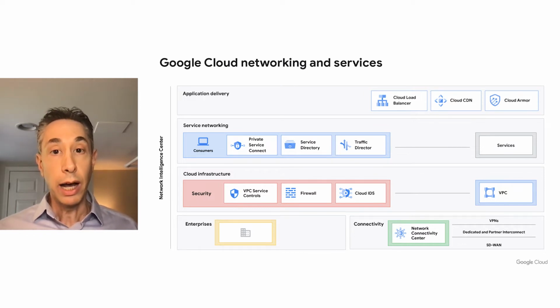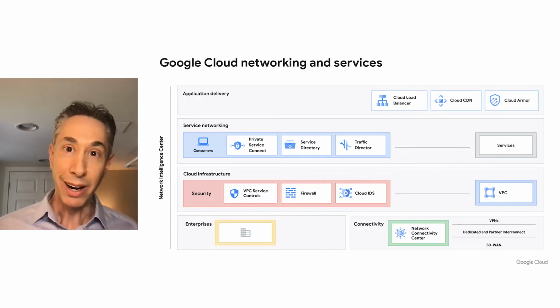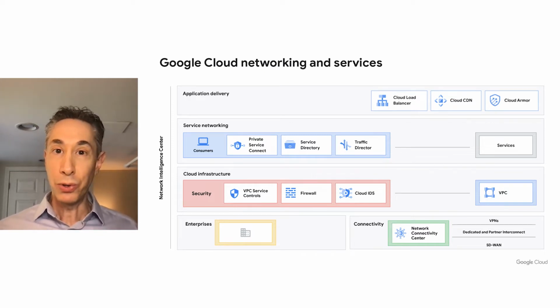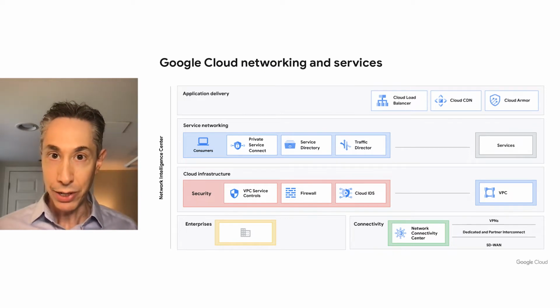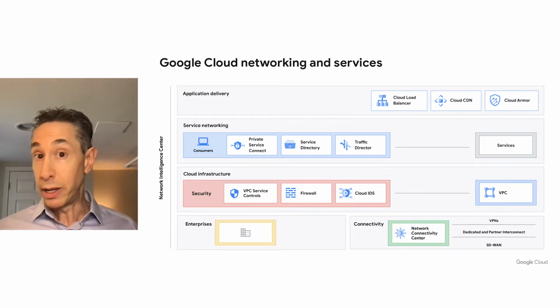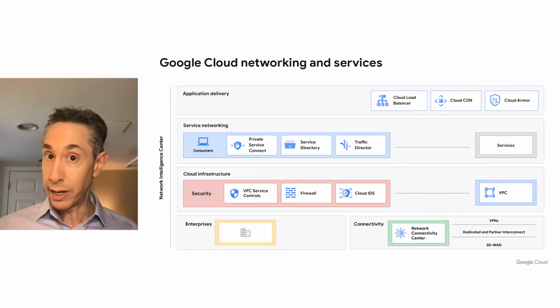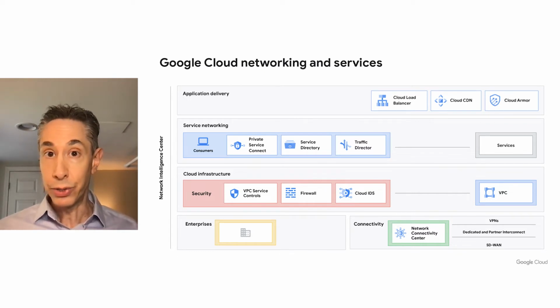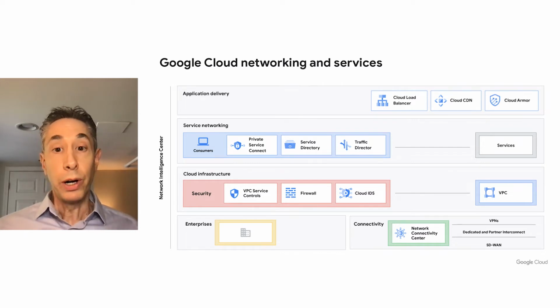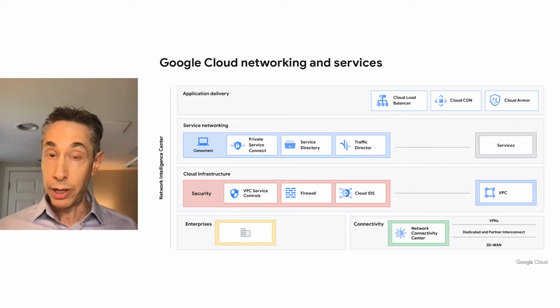The next layer on top is the application delivery layer. This is when you can take your composable services and expose them to your end users in terms of applications. Here you'll find the cloud load balancers for both internal and external workloads, as well as application acceleration tools such as Cloud CDN or Cloud Armor, where you can secure your network at the application layer.